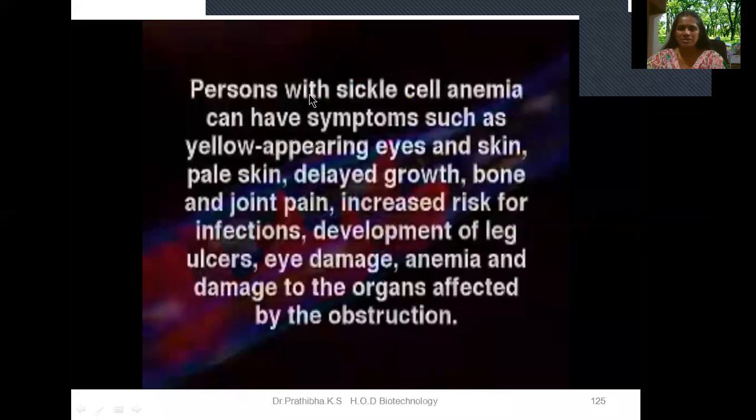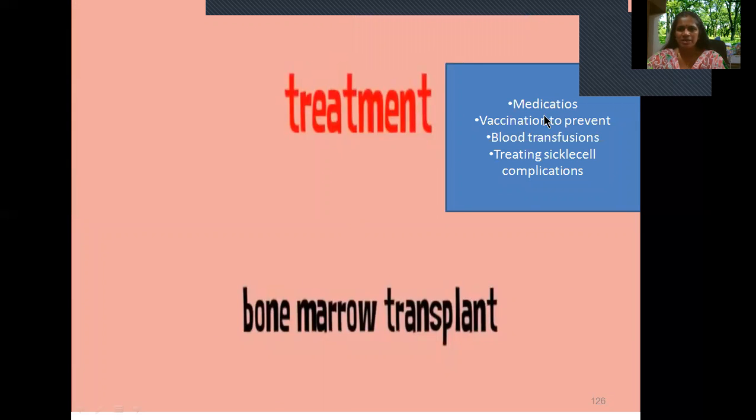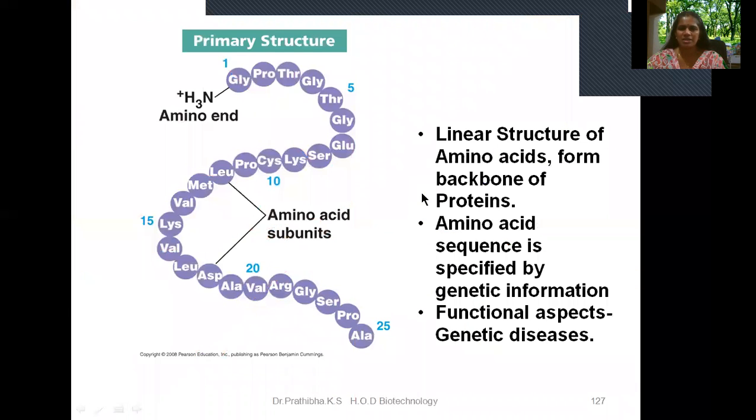Persons with sickle cell anemia can have symptoms such as yellow-appearing eyes and skin, pale skin, delayed growth, bone and joint pain, increased risk of infections, development of leg ulcers, eye damage, anemia, and damage to the organs affected by the obstruction. Wherever the obstruction or crisis happens, in that particular area we will be able to see these symptoms. And what is the treatment? Medications, vaccination, blood transfusion, treating sickle cell complications, or bone marrow transplant. These are some of the treatments for sickle cell anemia.